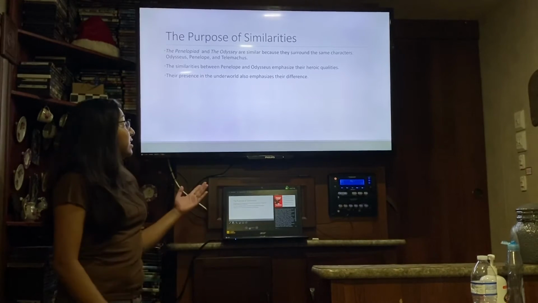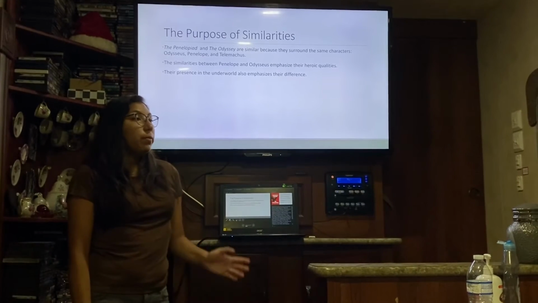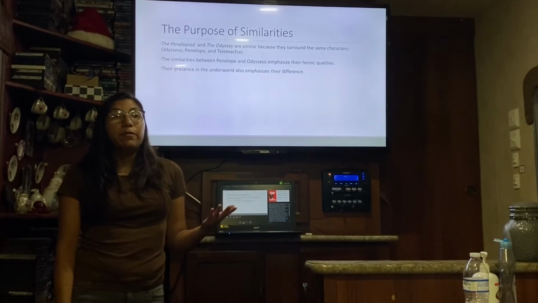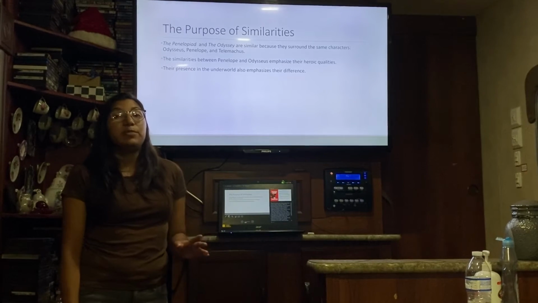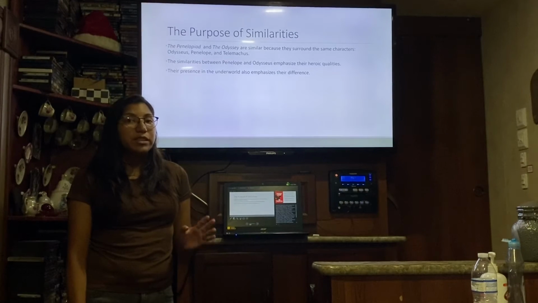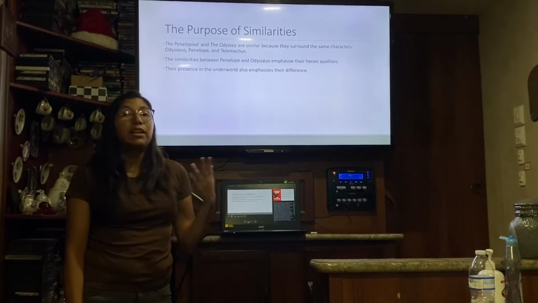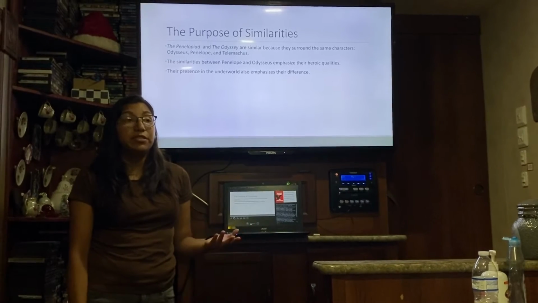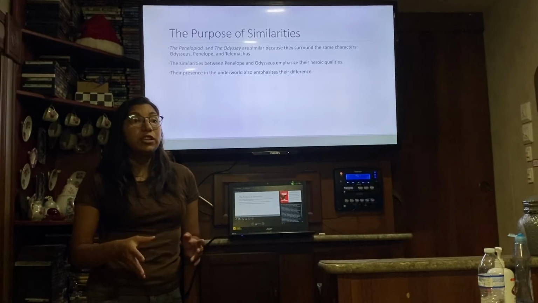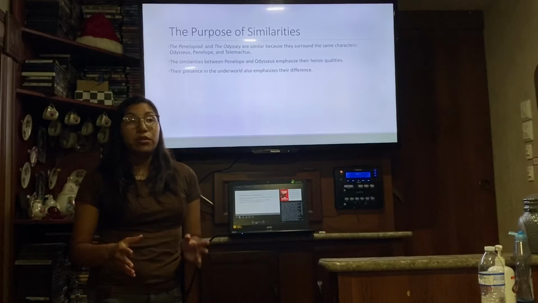Lastly, the presence in the underworld also emphasizes their difference. So Penelope retells the story from her place in the underworld, where she remains because of her experiences in the land of the living in her first life. She's afraid of continuing it in the modern world, which she considers more dangerous. So she stays safe at home in the traditionally feminine domestic area of the underworld.